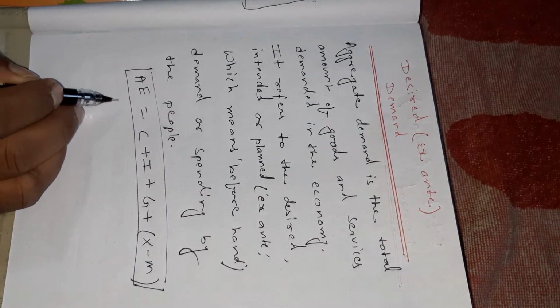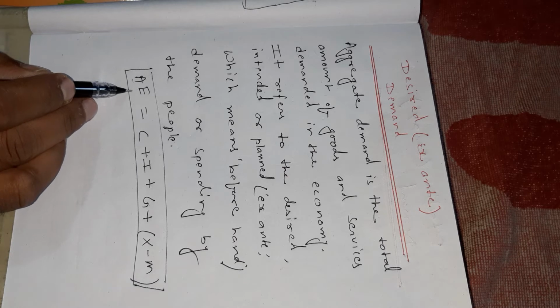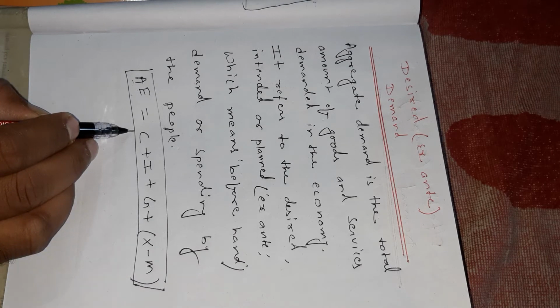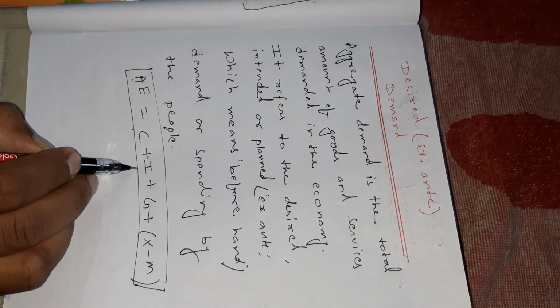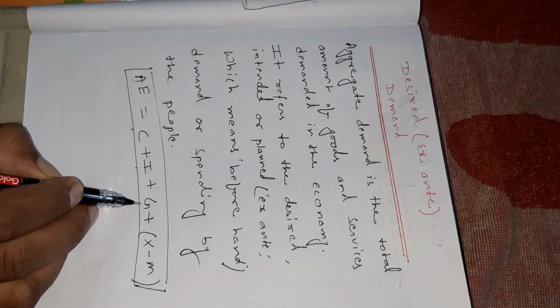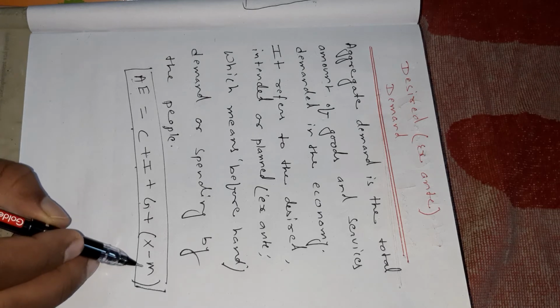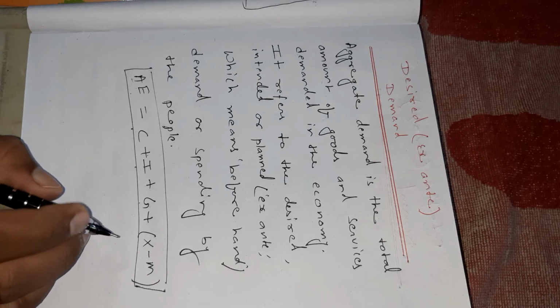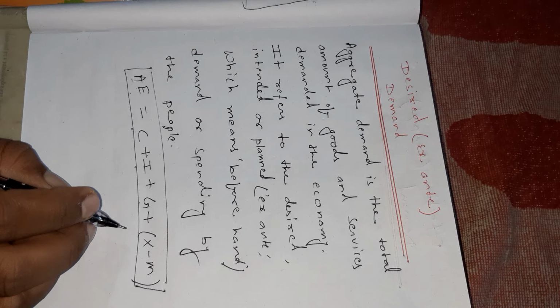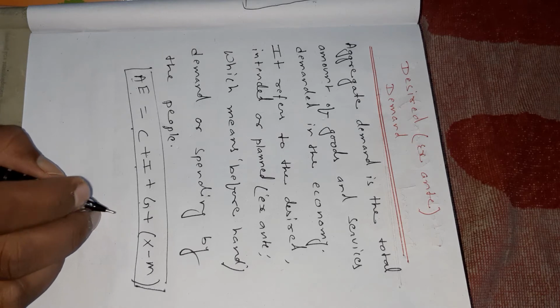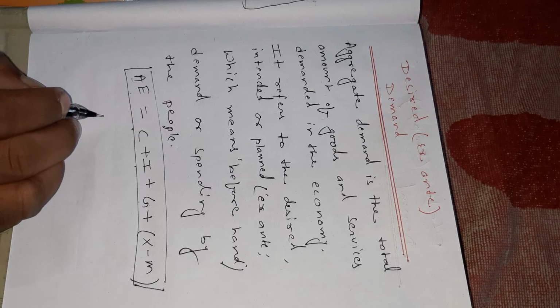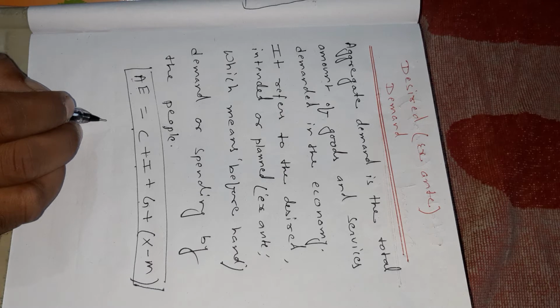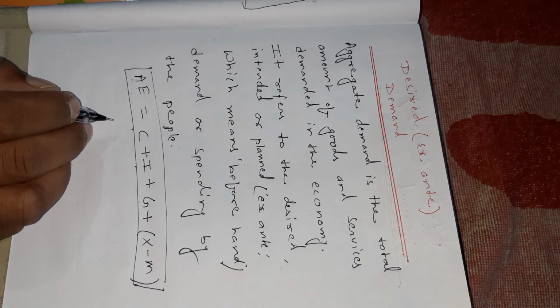AE stands for aggregate expenditure or aggregate demand. C is desired consumption. I is investment expenditure. G is desired government spending. X minus M is net exports, the difference between exports and imports. What is the main component of aggregate demand? The main components of aggregate demand are household consumption expenditure, investment, government expenditure, and net exports. Clear? So this is desired demand.